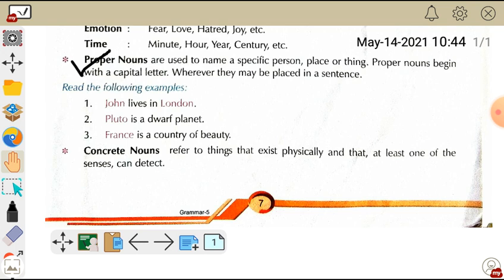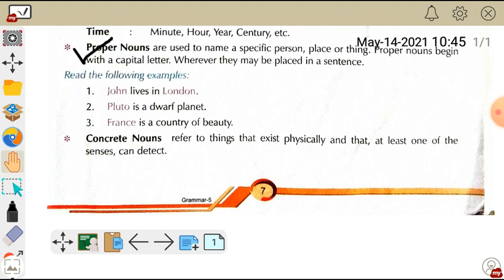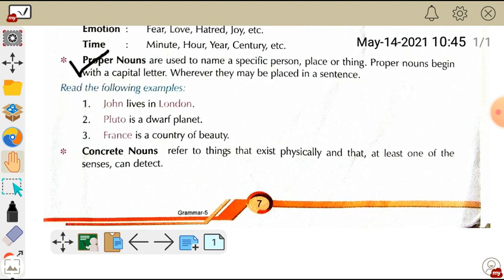Those things which we see in our daily life, which we see, which we touch, all those things are known as concrete nouns. For example, a table: we can see it, we can touch it, our senses can easily detect that those things exist physically. So all those are known as what? Concrete nouns. Some examples of concrete nouns are,